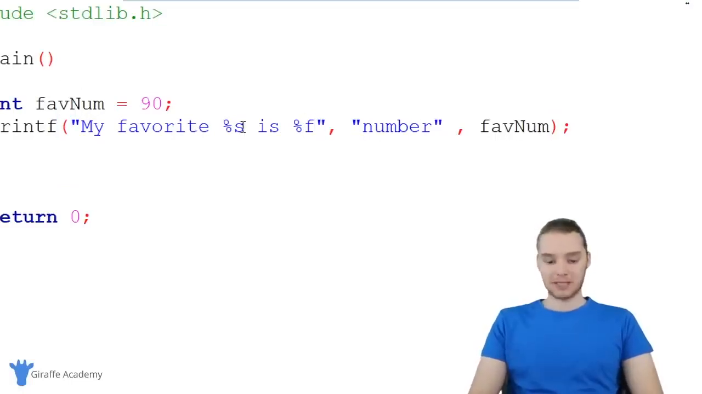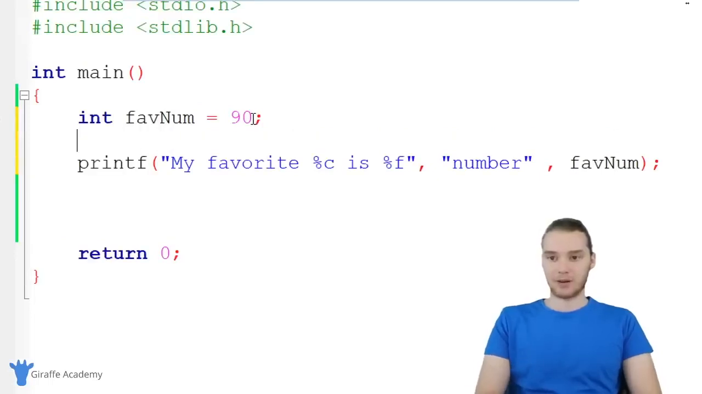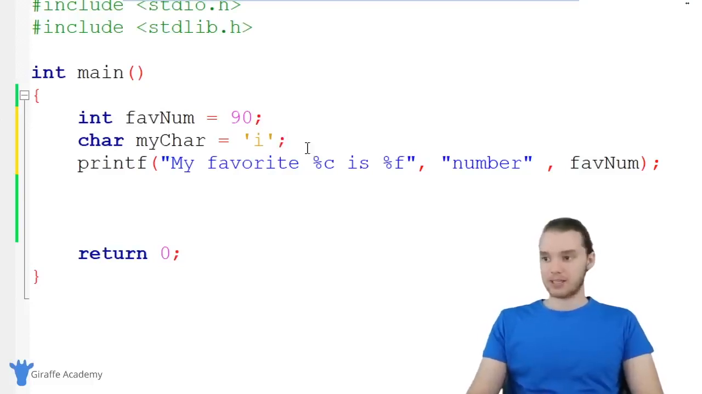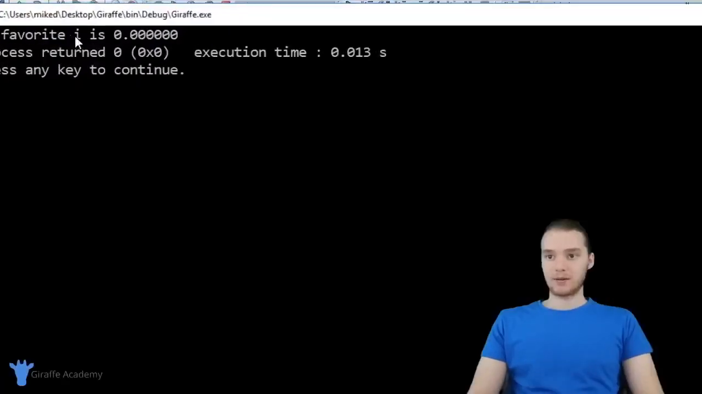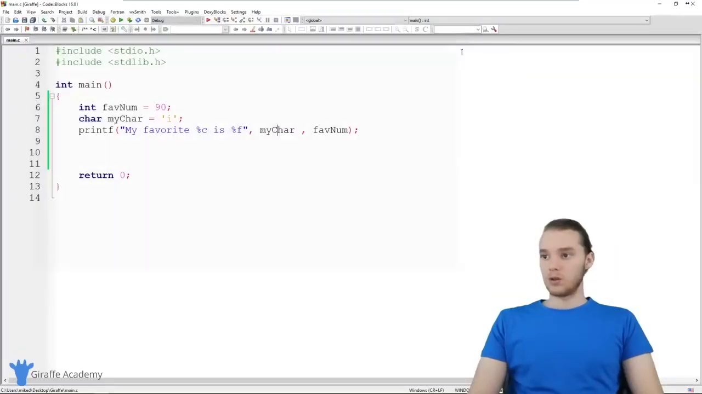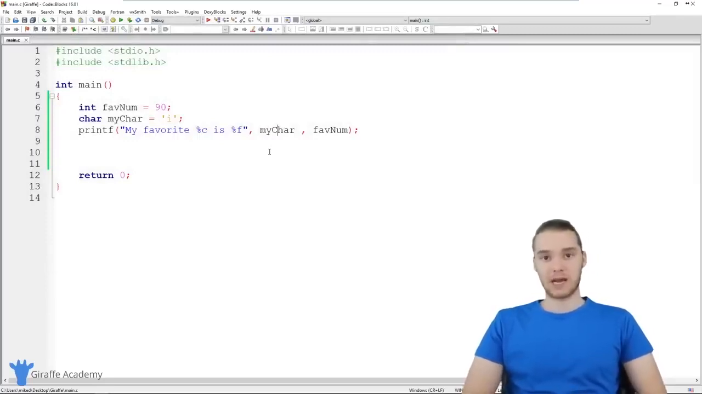You can also use %c, and this will allow you to print out a single character. So I can come over here and create a character variable. We'll call it mychar and just set it equal to a lowercase i. And I could print this out using %c. So now we could say mychar, and you'll see that we print out i. So play around with printf. It's extremely useful, and it's really going to come in handy when we're writing more complex programs.